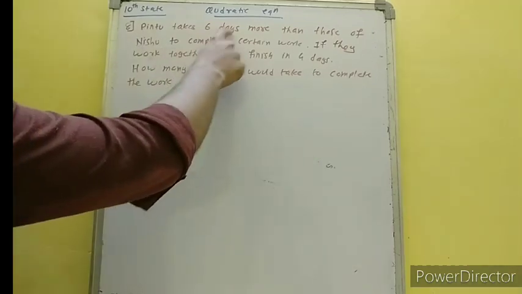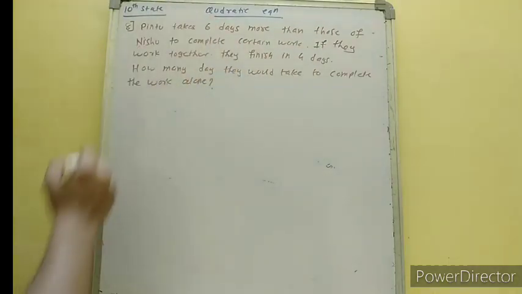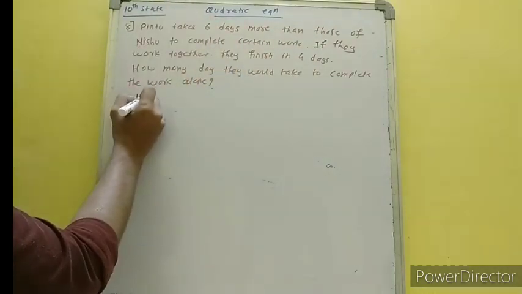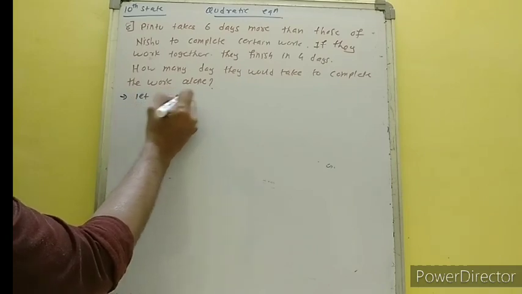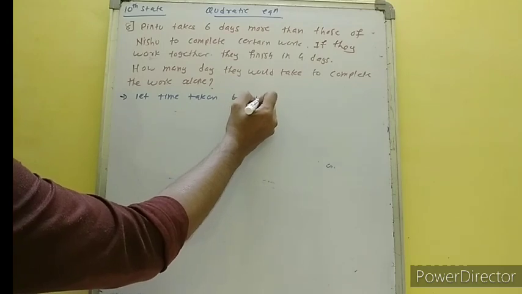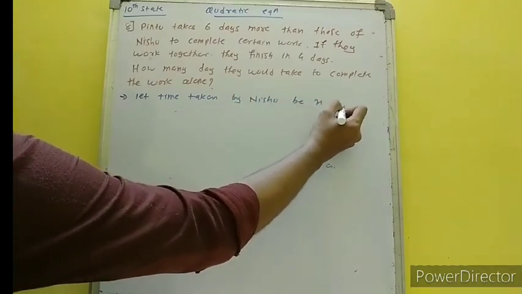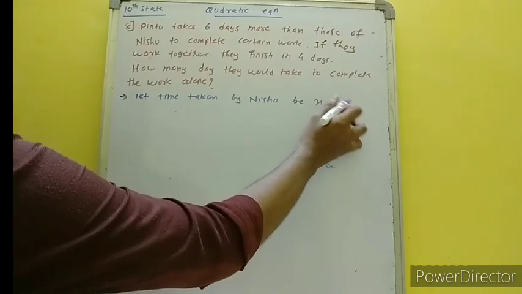Pintu takes 6 days more than Nishu to complete a work. So we will take, let time taken by Nishu be x days.